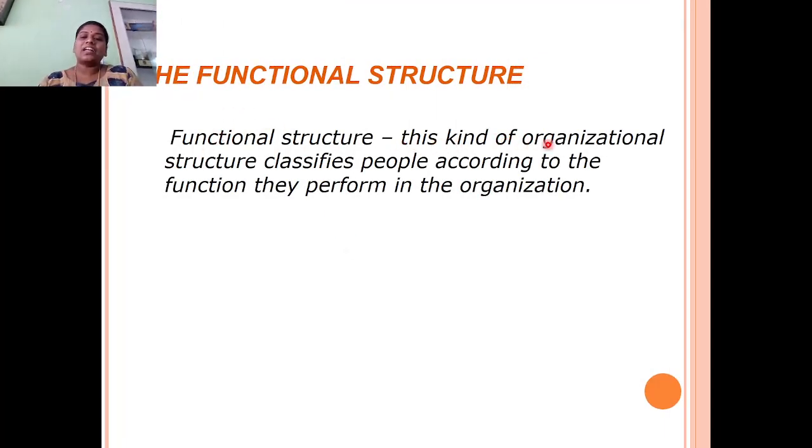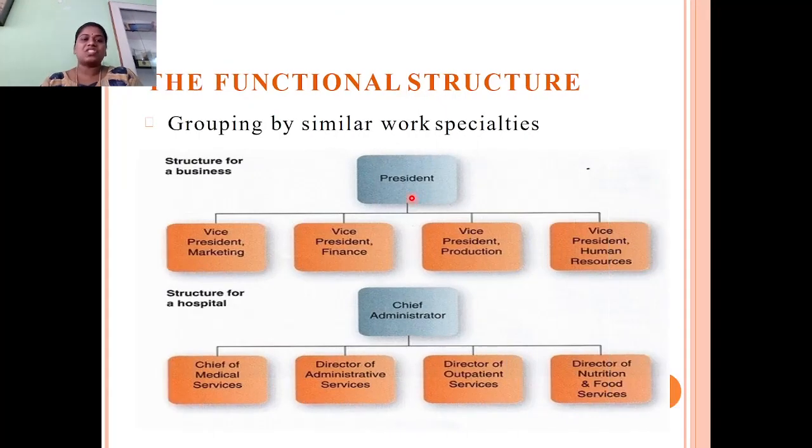Functional structure. This kind of organizational structure classifies people according to the function they perform in the organization. So based on what type of function they do, the organization structure will be formed. Next, how it will work. In the functional type of organization, grouping is done based on similar work specialties, like the president gives work to the vice presidents for marketing, finance, production and HR. They provide the work according to the requirement.